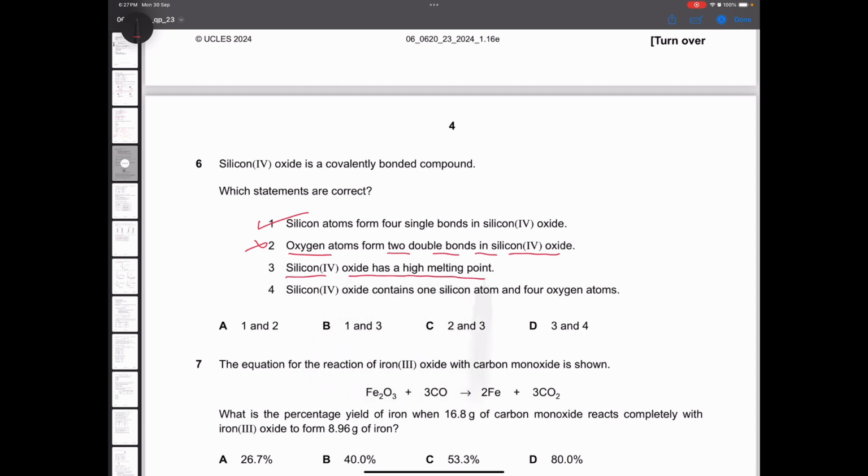Silicon oxide has a high melting point. True. Silicon oxide contains 1 silicon atom and 4 oxygen atoms. No, it is not right. Silicon oxide is SiO2. So how are there 4 oxygen atoms? There are only 2. So statements 1 and 3 are correct, which is option number B.